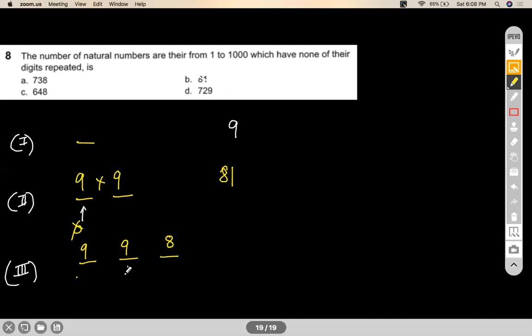Because now two numbers have already gone in the first two places. Are you getting my point? So altogether, this will be 81 into 8. 81 into 8 is 648. Now, do I multiply these three or do I add these three? Of course, if you look at the options, you can't multiply it. You have to add it, because these are different ways by which independently you can make a number, and your answer will be 9 plus 90 plus 648, which is 738. Option number A is the right option.